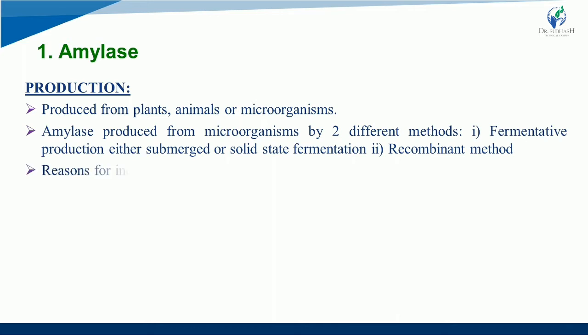Now, the reasons for increased interest in microbial production. This is one of the most important topics to understand: why you require microorganisms when you have so much. As you can see in the first line, it is produced from plant, animal and/or microorganism. Then it can be produced from plant and animal, so why require microorganisms?